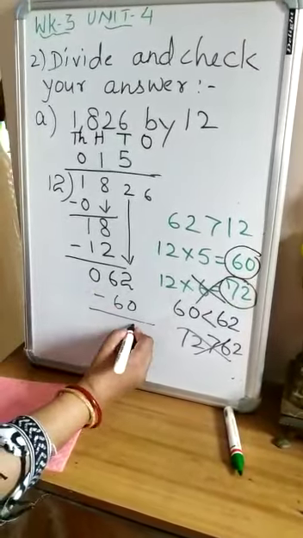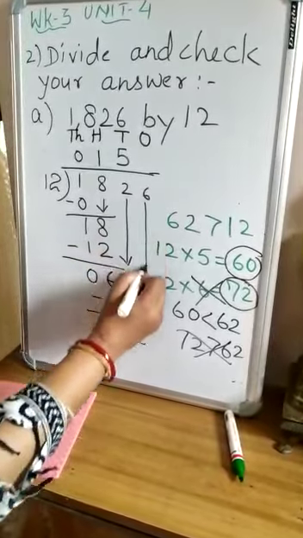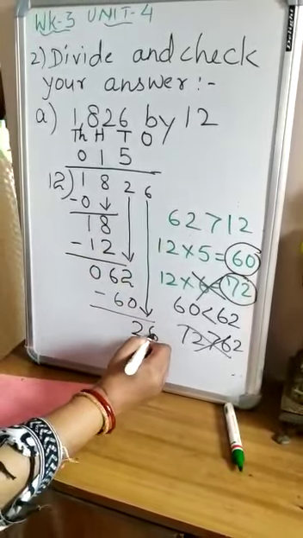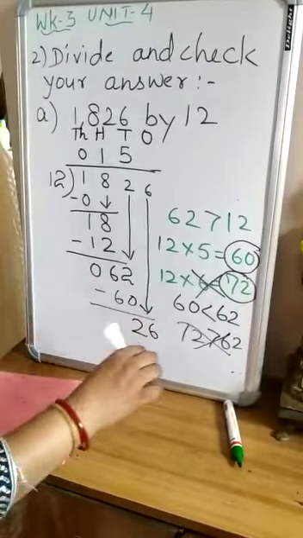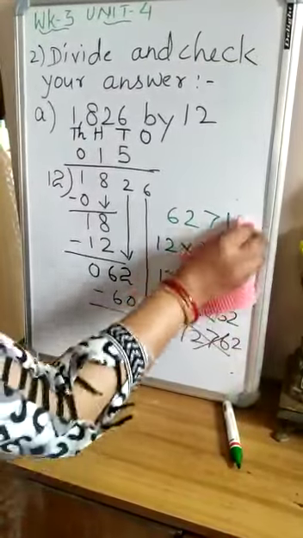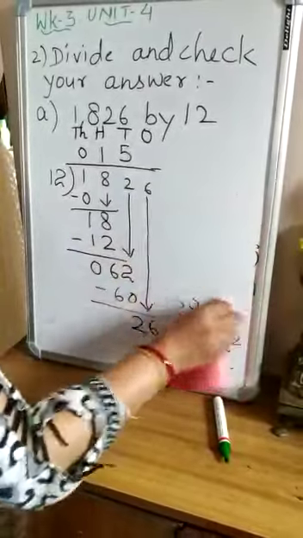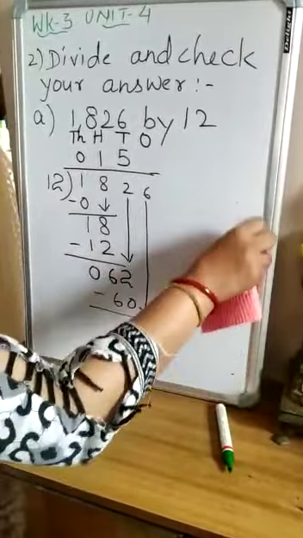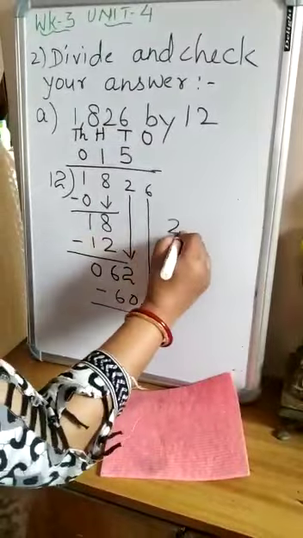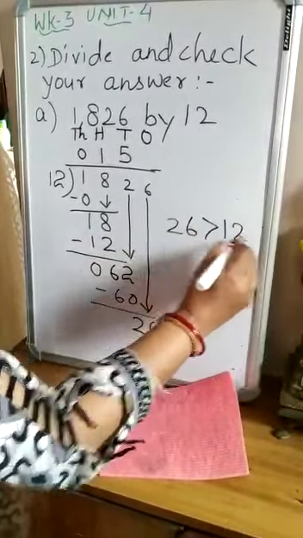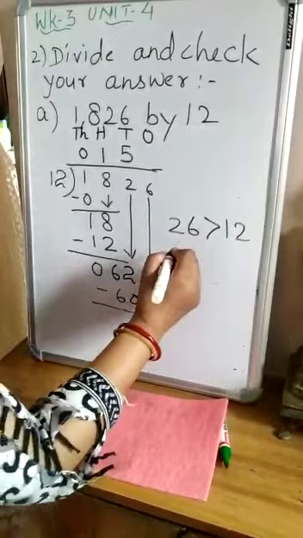62 minus 60 is 2. Now I will put down this 6 along with 2. Now it becomes 26 once. Now here children, you see that this 26 is more than 12. Okay, we start the table.